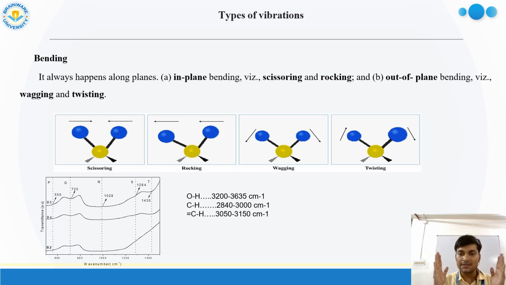The main aim of this process is to find out which kinds of vibrating bonds are there and which atoms are bonded within the compound. In any reaction, we cannot tell by the naked eye what kind of product is formed, but with spectroscopic analysis we can say what kinds of bonding are present. That is the main utility of IR spectroscopy.